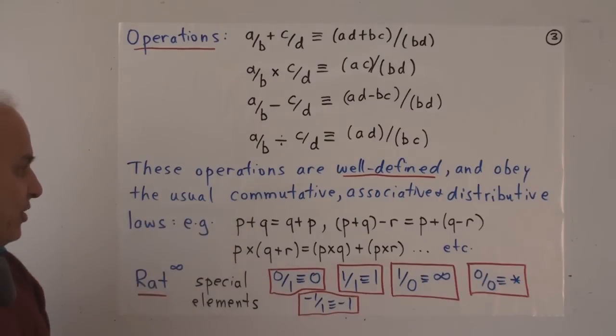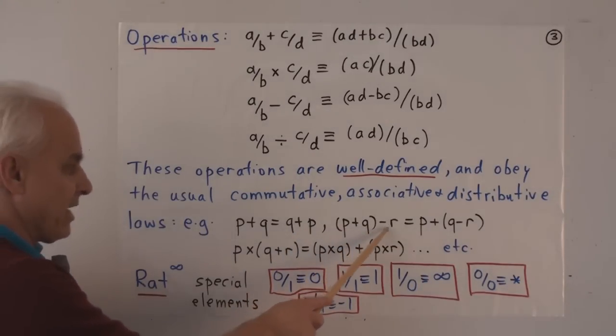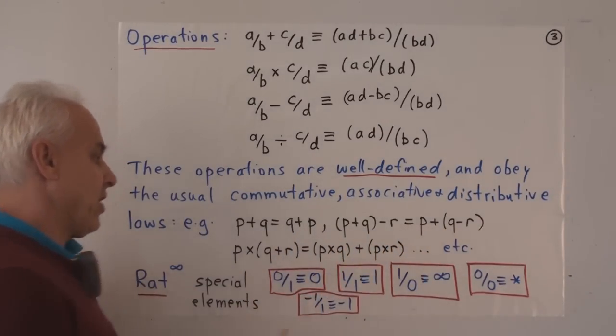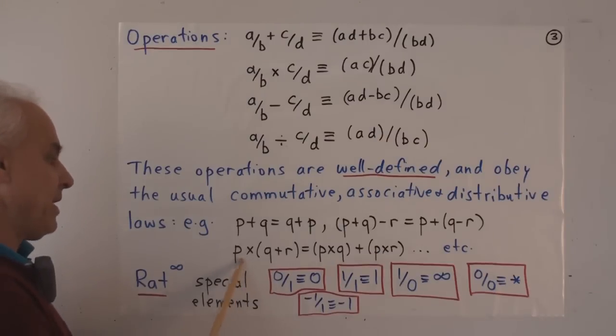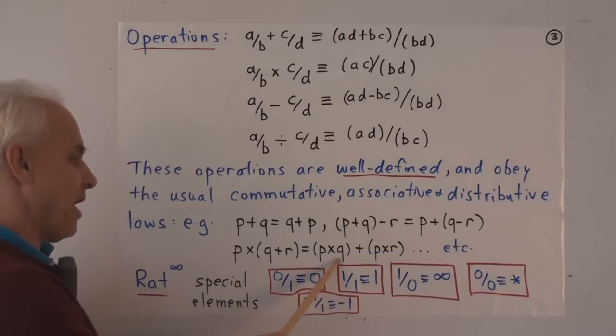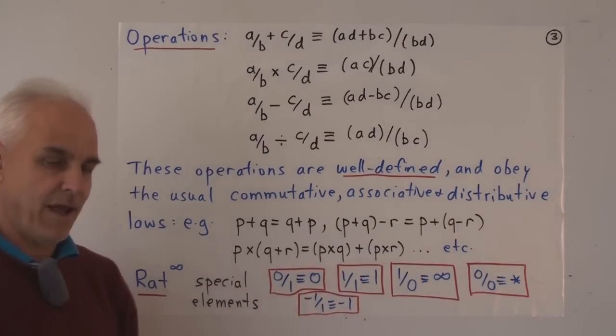And it turns out they obey the usual commutative, associative, distributive laws. For example, P plus Q equals Q plus P. P plus Q plus R is P plus Q plus R. Distributive law, P times Q plus R equals P times Q plus P times R, and so on.